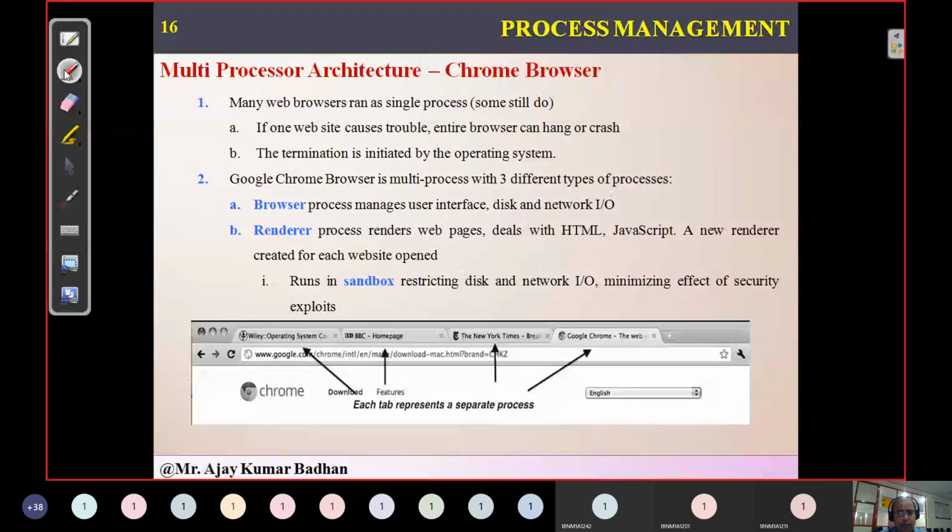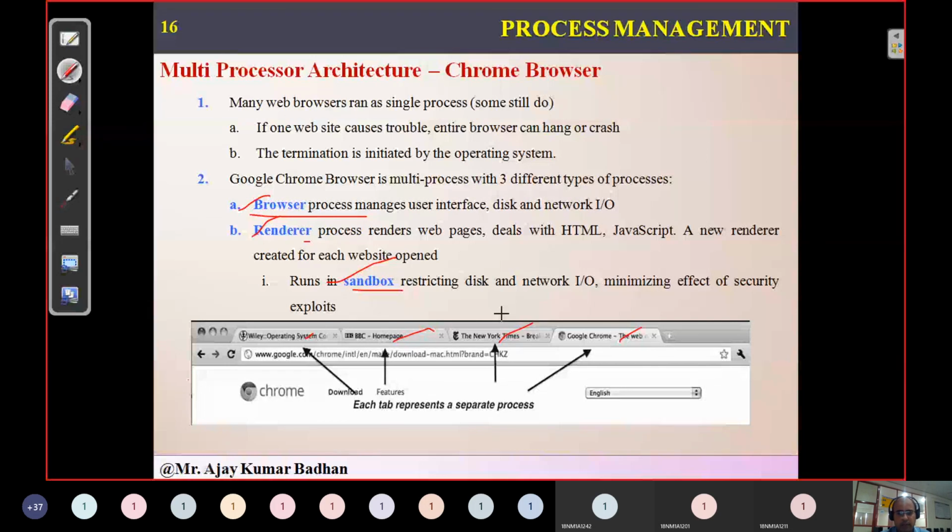Now this is an example related to your operating system: Chrome. Each individual tab is a separate process, and the entire Chrome is your parent process. Based on this, the entire task gets executed. There are browser, renderer and sandbox. The browser makes sure all the tabs are working properly. The renderer is the individual tab, making sure whatever you access using that tab gets executed. In the same way, the sandbox makes sure all the networks get connected.